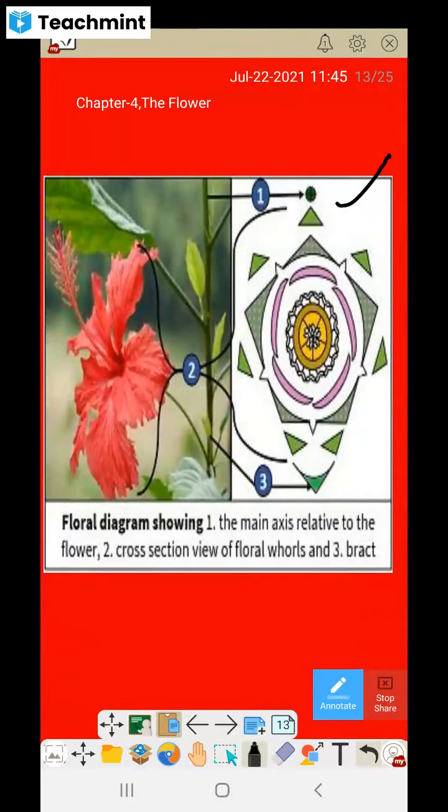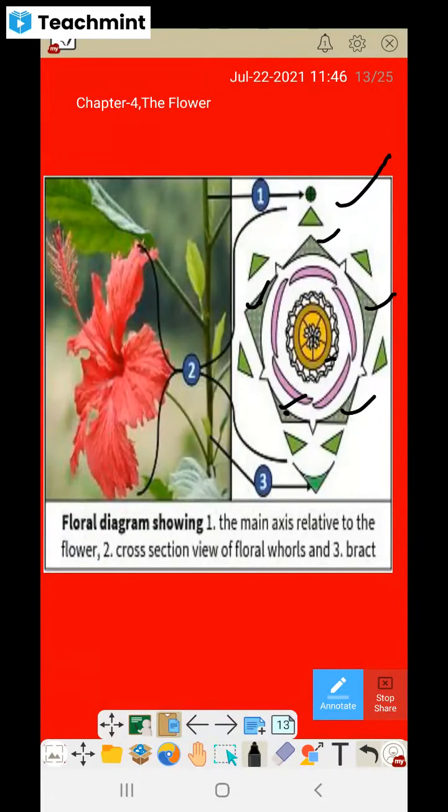And next is, sorry, calyx, sepals. After the epicalyx comes the calyx. Then come the petals, 1, 2, 3, 4, 5. If there are 5 petals, you will put a 5 here. Then if you find androecium as numerous, you draw numerous androecium here.